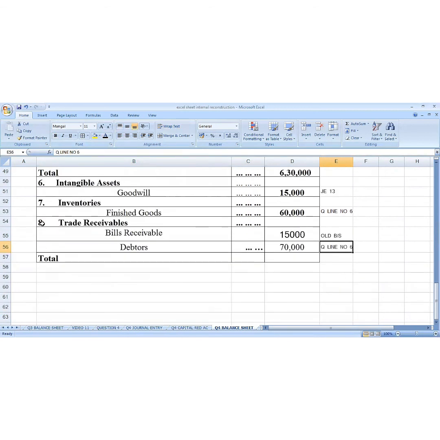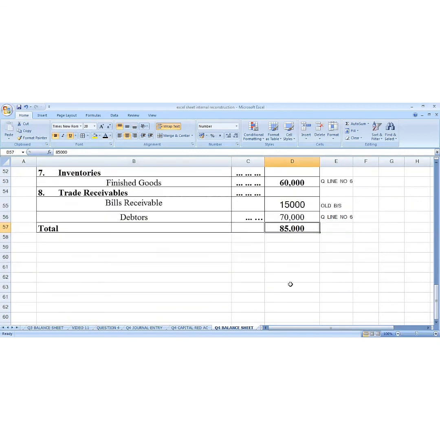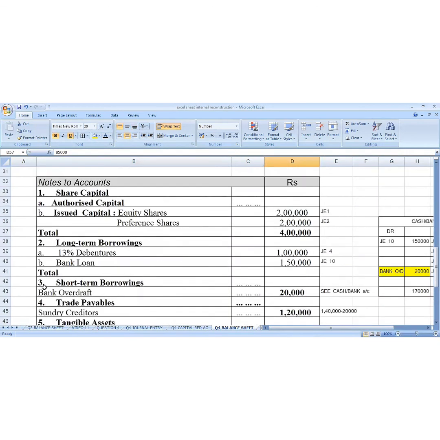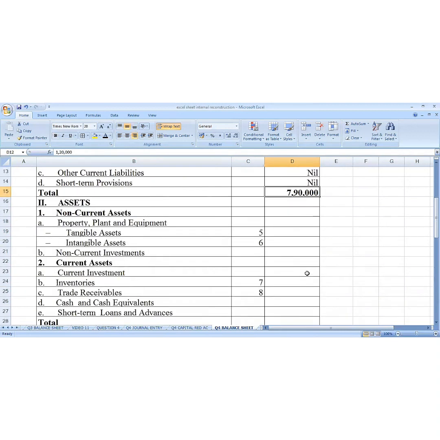Now all these numbers you see, 8, 7, 6, are schedule numbers. All these totals that we get over here, we write in the balance sheet, from 1, 2, 3, 4. So here we write all the totals: four lakh, 2,50,000, 20,000, 1,20,000, and your amount is 7,90,000.